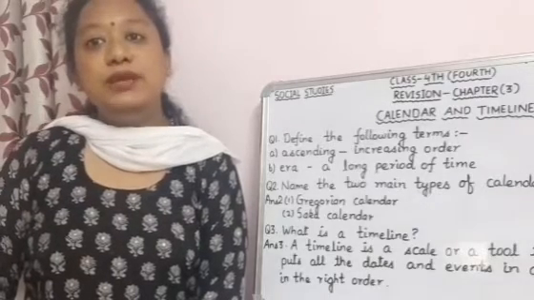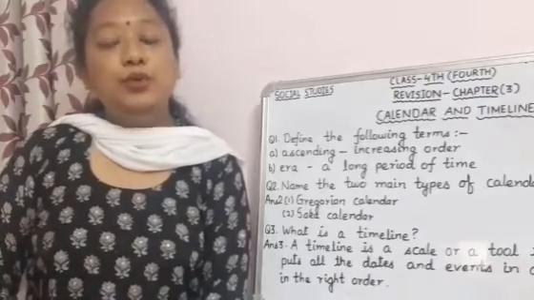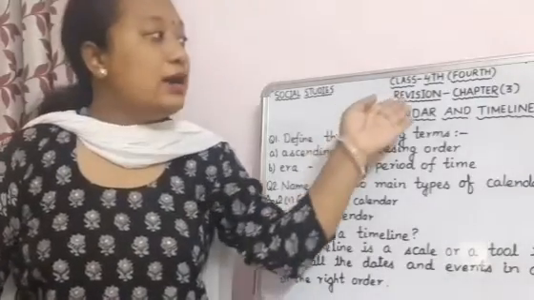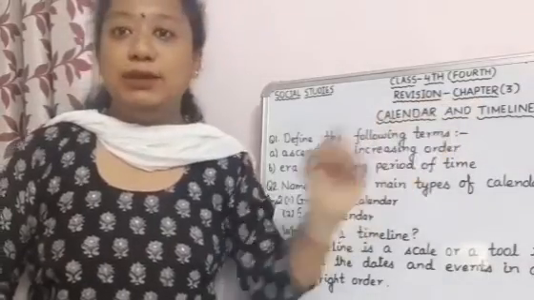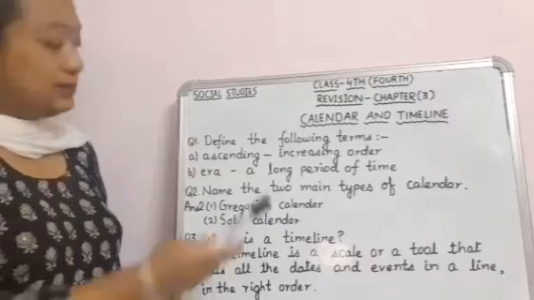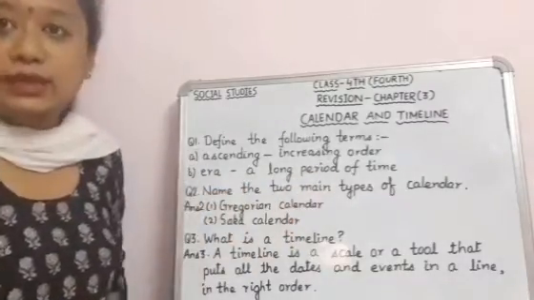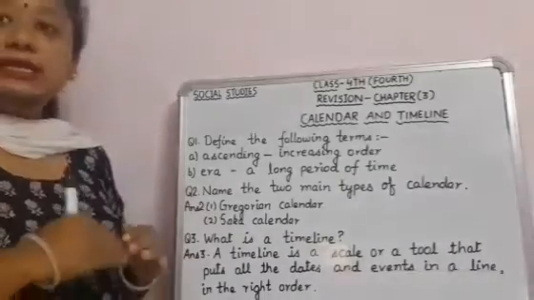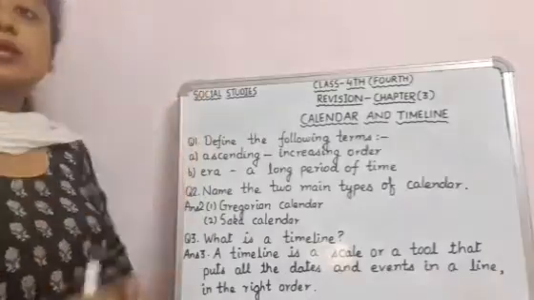So class, today we are going to revise another chapter of your social studies book, that is revision of chapter number 3, calendar and timeline. So let's start. First we will define the following terms. First is ascending. What is the meaning of ascending? Ascending means increasing order. The order that increases is called ascending.